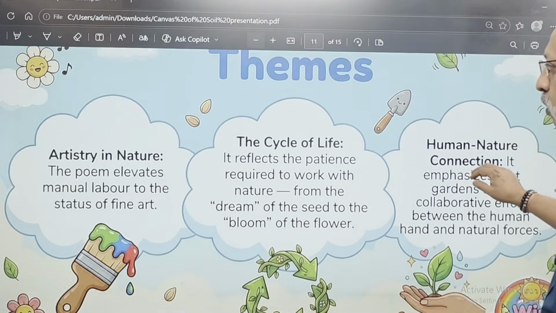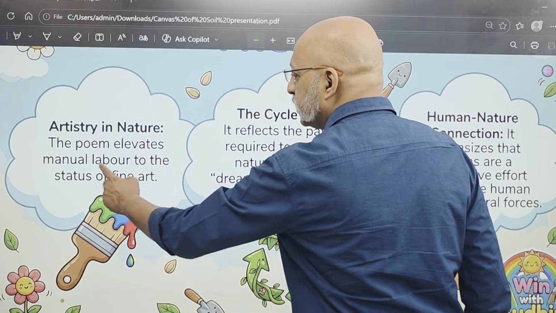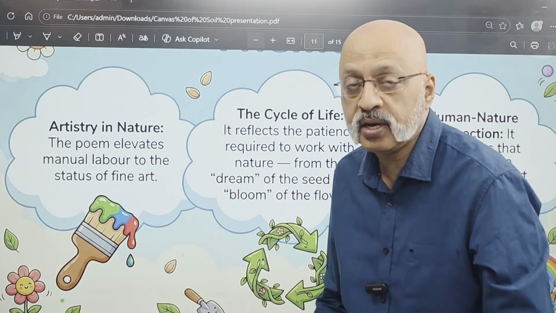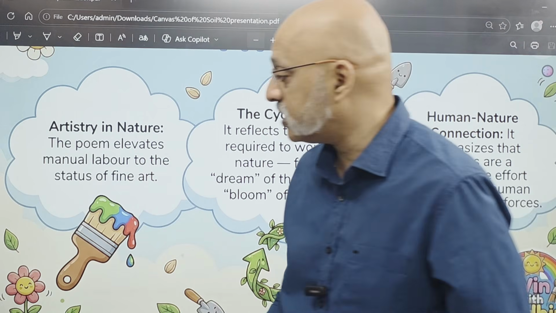Now, what are the themes of this particular poem? The first theme is artistry in nature. The poem elevates manual labor, that is because it's a lot of manual labor, right? There's no machine really used, right? To the status of fine art. It is like an artist's creation.